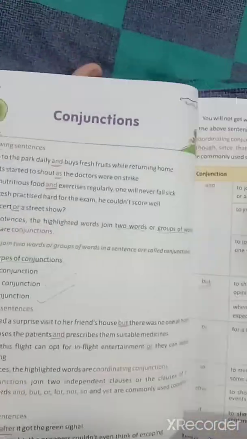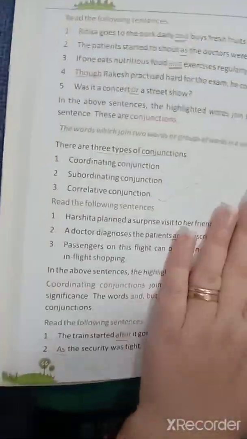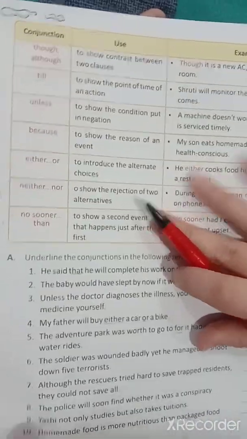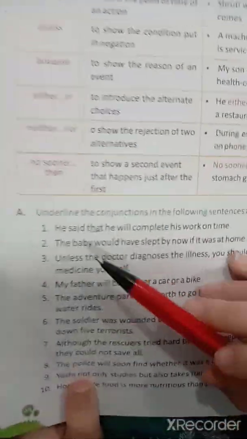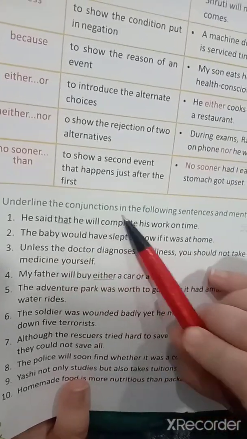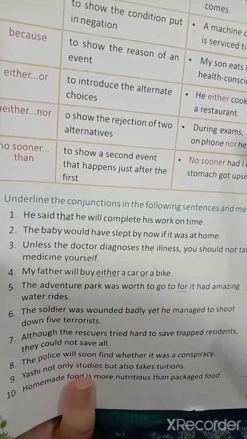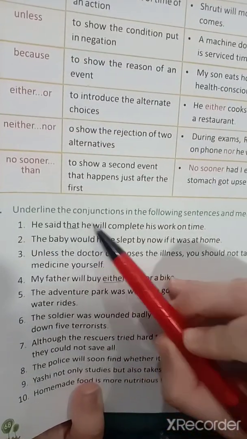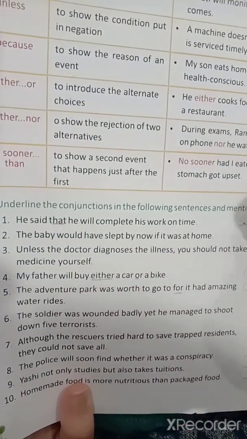And before moving on to exercise A, I would like you all to read all of these rules carefully and understand them. And today we will be solving exercise A. Underline the conjunctions in the following sentences and mention their kind. He said that he will complete his work on time.